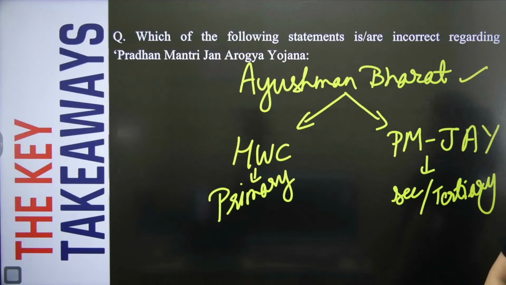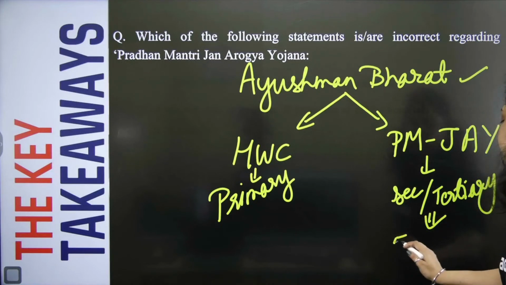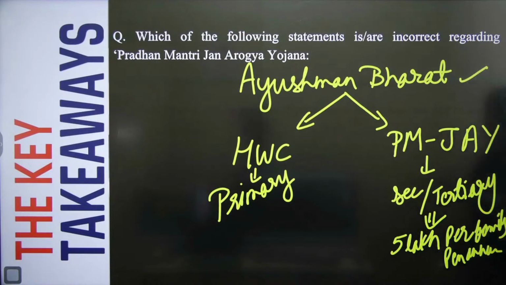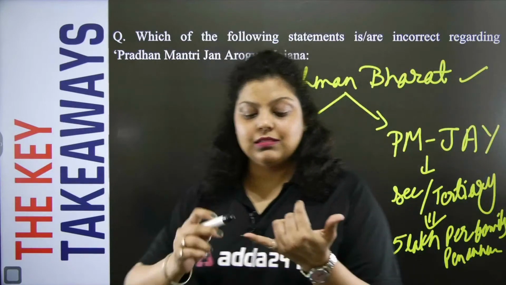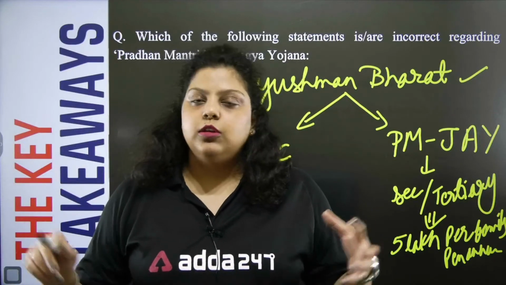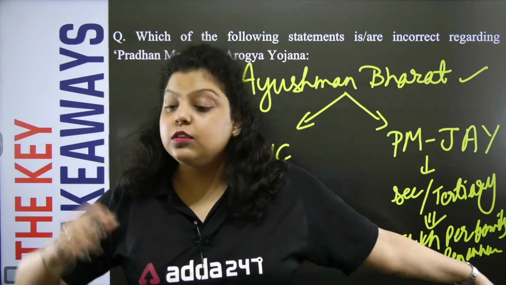And what is this Jan Arogya Yojana providing? It provides 5 lakh per family per annum of medical care. This benefit can be taken by any family member. It doesn't matter what the age group or gender is, and the size of the family doesn't matter. If a family has 10 persons or a family has 2 persons, they will get this amount of money, and this is for poor families.